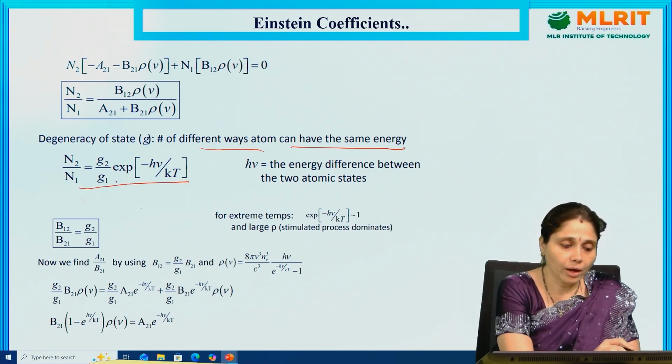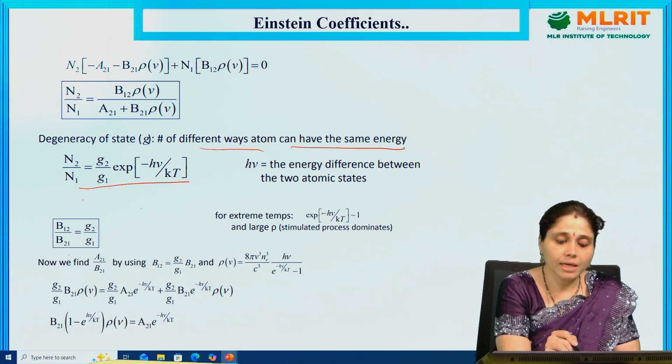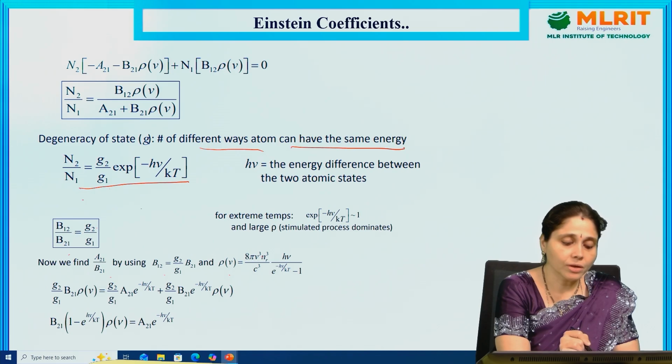Now we are going to compare this. B12/B21 = G2/G1. For extreme terms, exp(-h nu/kT) tends to 1. So now we find A21/B21 by using B12 = G2/G1 B21, and rho(V) = 8 pi nu^3 nr^3 / c^3 times h nu / (e^(h nu/kT) - 1).